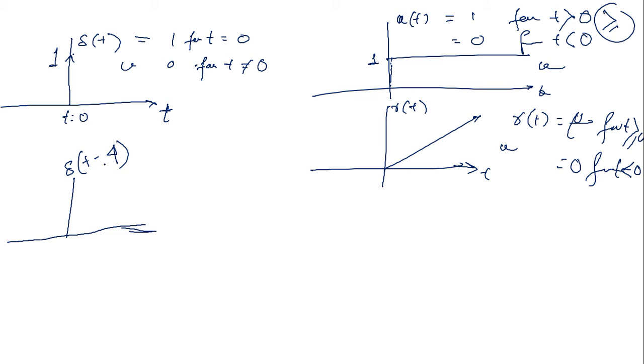So for delta of t minus 4, minus means what, delay or advance? Delay, sir. Delay means right shift or left shift? Right shift. How much right shift? By 4.